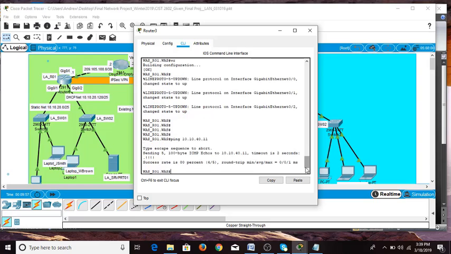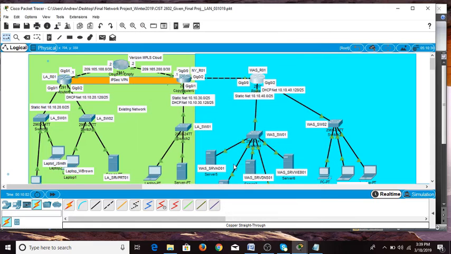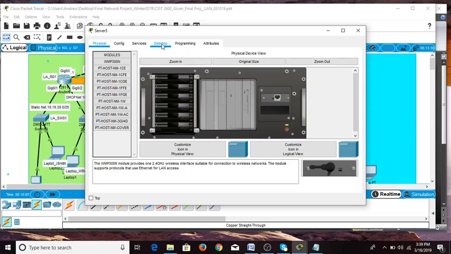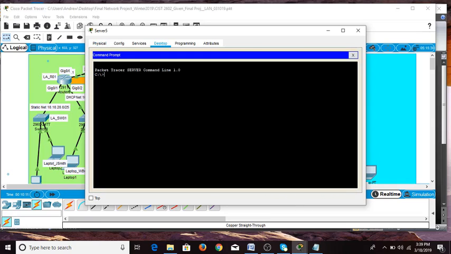Now let's ping from a device to the router gateway. Double click on the device, click on desktop, click on command prompt, type ping 10.10.40.129, which is the gateway for the second network, and hit enter. And as you see, successful.